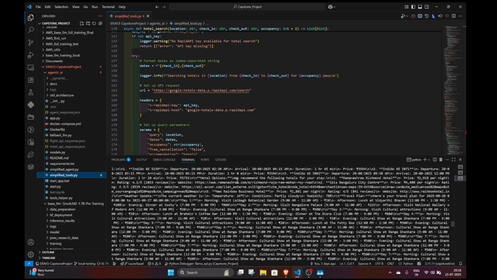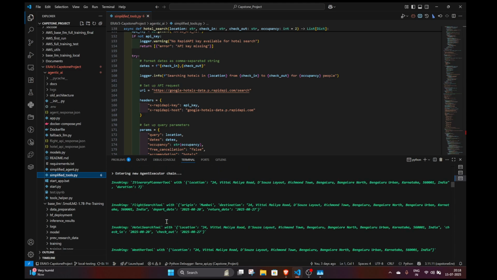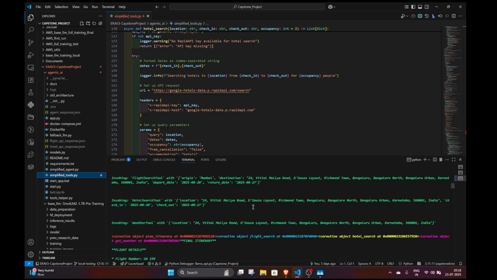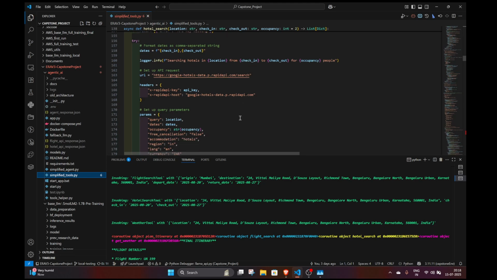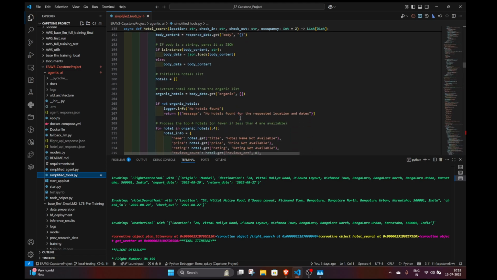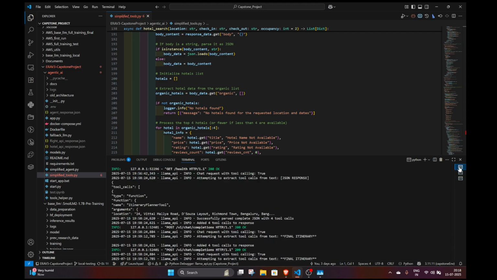In our case, as you can see in the local version, there was the call that happened using the flight search tool, the hotel search tool, and the weather tool, and it was providing the location appropriately with Bangalore as the location. In the case of the flight search tool, it was using the origin Mumbai and destination Bangalore. And there are validations to make sure that the proper city name is selected, and we had added that as well. It's all running in asynchronous format. As you can see, the object that is returned is a coroutine object, and the same goes for both Llama models and the GeoCLIP API as well.